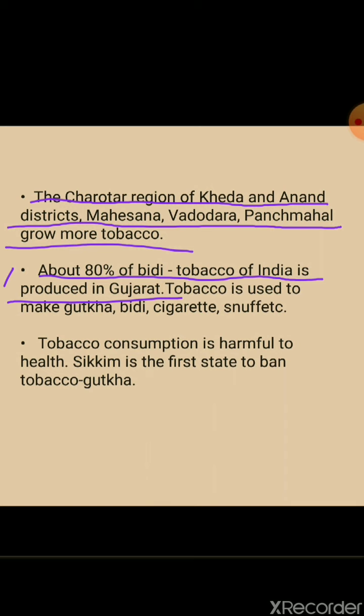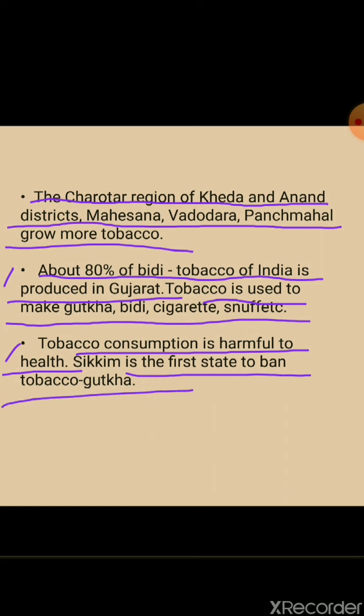Tobacco is used to make gutka, BD, cigarette, snuff, etc. These are the things which are made from tobacco. But tobacco consumption is harmful to health. Sikkim is the first state to ban tobacco gutka.